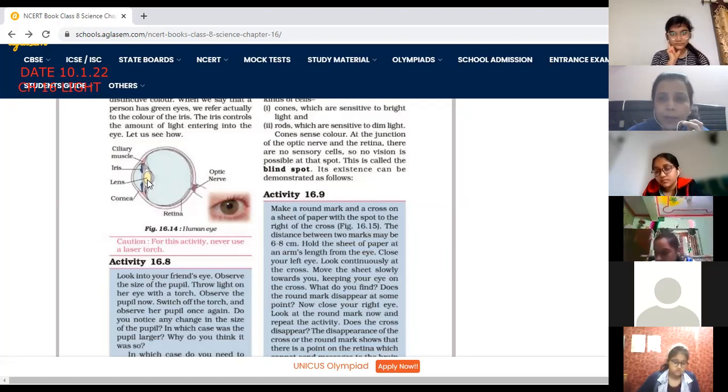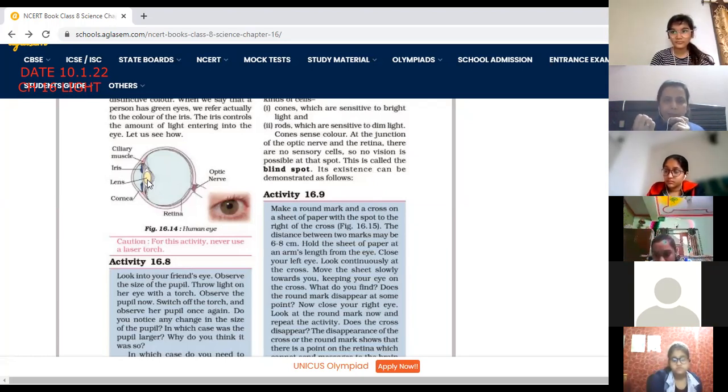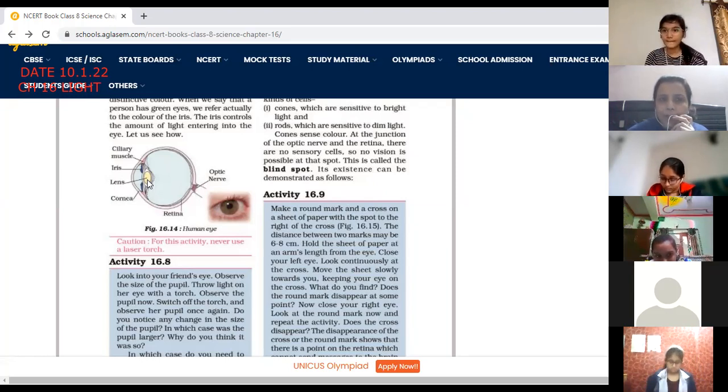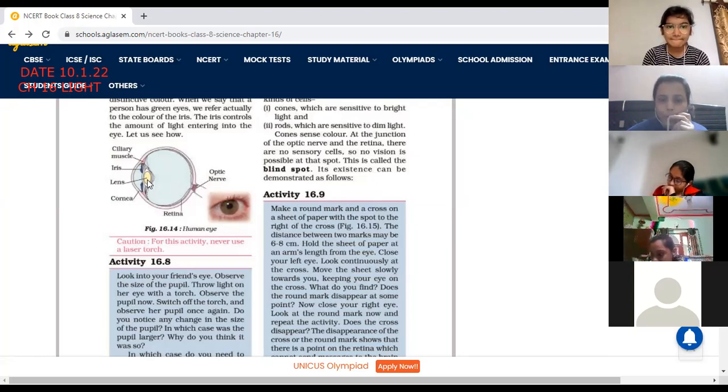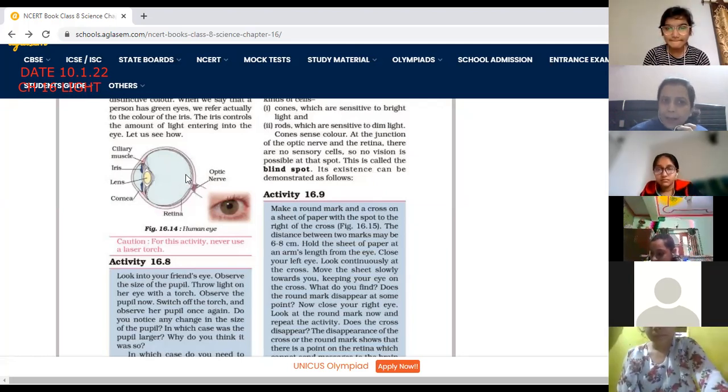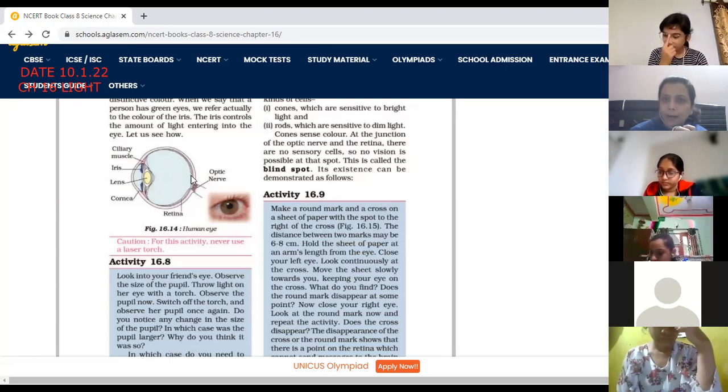Why is this known as converging lens? Because it converges the rays falling on it. And all those rays meet at a point which is known as the focus. It captures all the light and the rays meet at a single point known as a focus. So what is the main function of the lens? Lens focuses the image. And where is the screen of our eye, where the image is formed? That is a retina. Retina is known as the screen of our eye, where the image is formed.